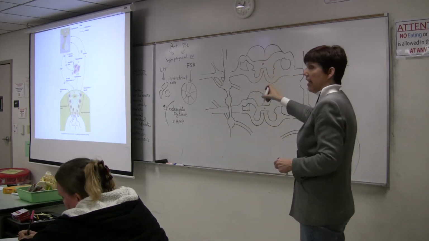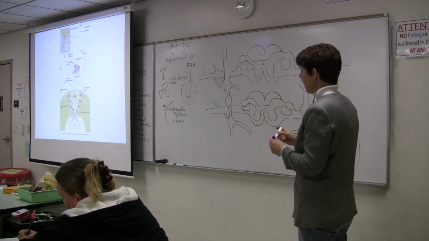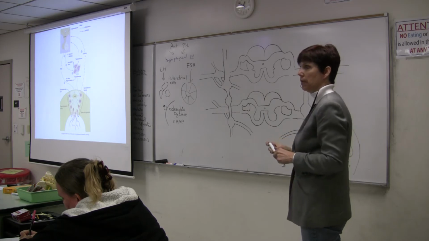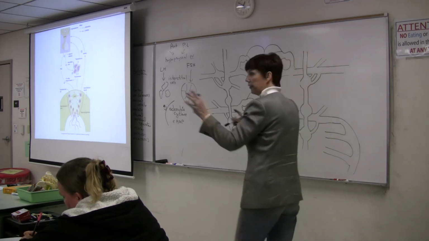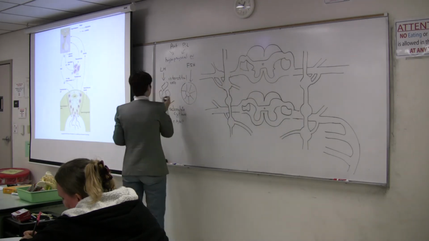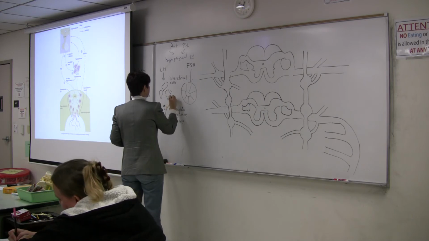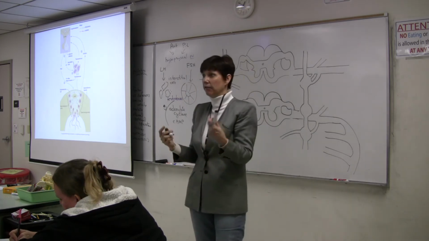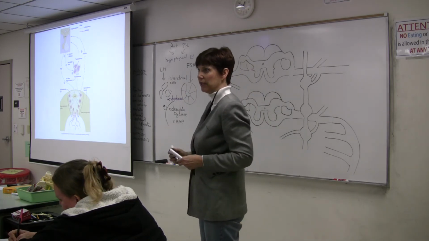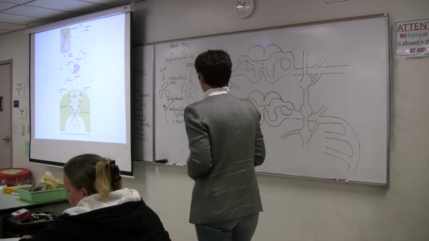So the effect of LH as it activates enzymes inside the interstitial cells is to produce what hormone? Testosterone, okay? Our first steroid. So these are making testosterone. So we would expect the interstitial cells to have high levels of lipids, high levels of cholesterol, because that's what's going to get converted into testosterone.